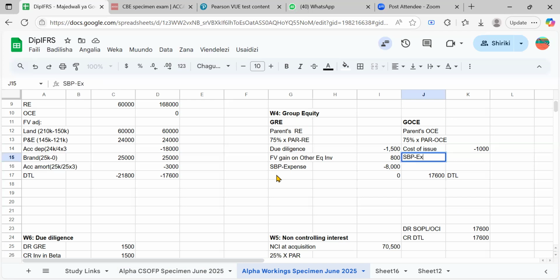We speak of the expense, right? We speak the same thing, negative 8,000, just like that. Here I was trying to show how we got this deferred tax, but we had shown it here, right?